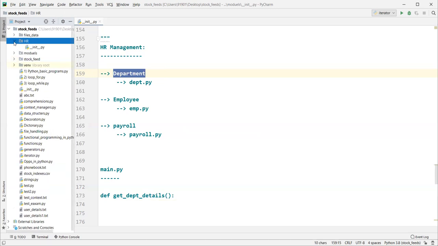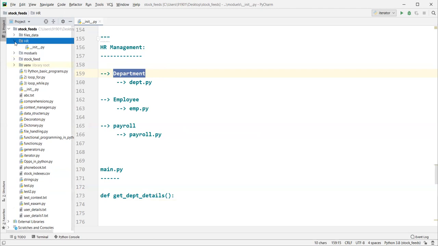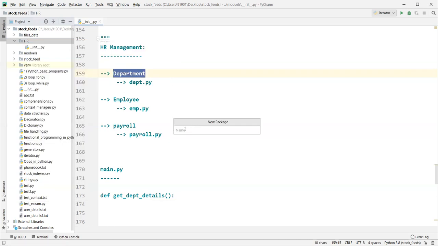Inside this HR we have __init__.py, so this HR is a Python package, not a normal directory. Inside this HR, we need three sub packages. One is department, and the next one is employee.